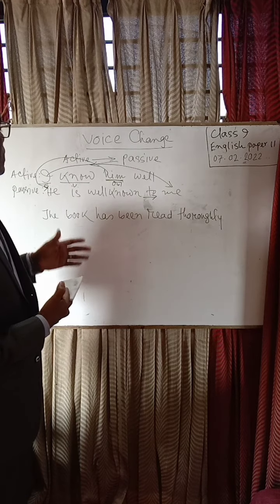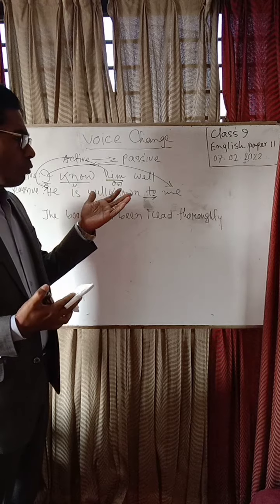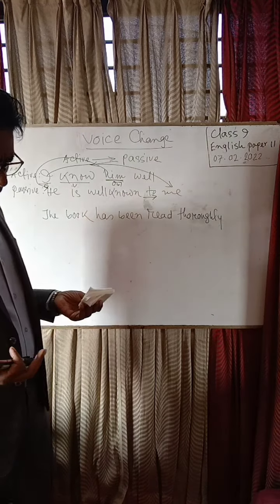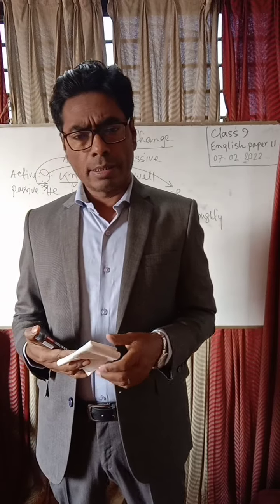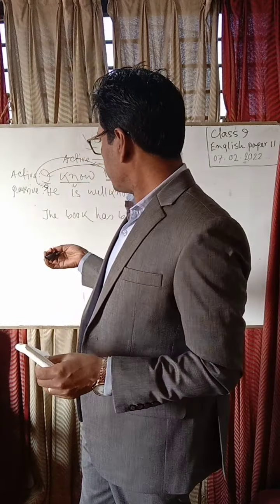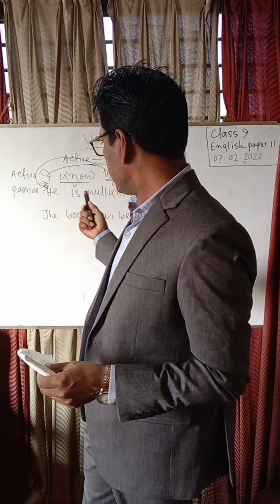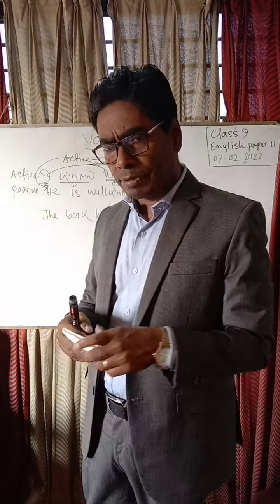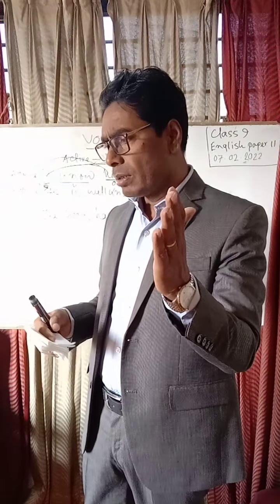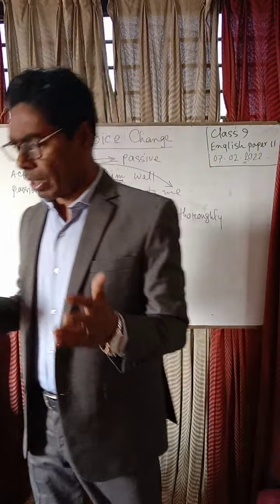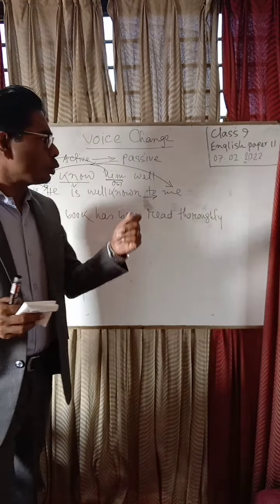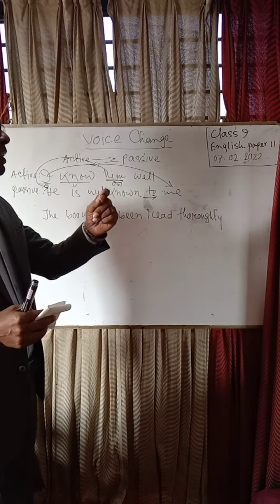So then what have we found? Already you have learned this in your previous classes, yet I am just going to repeat it. What is the main theme, what are the main rules to change an active sentence into a passive sentence?